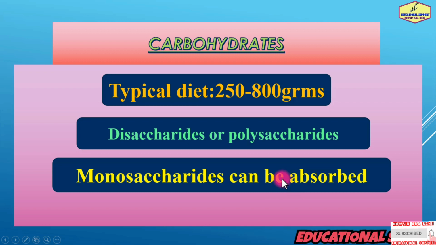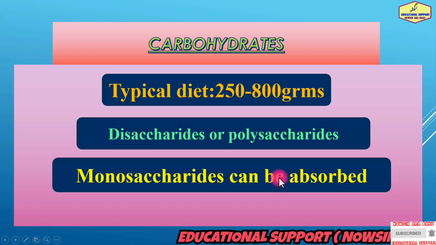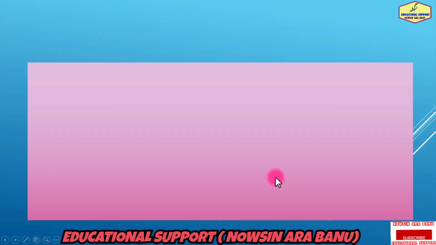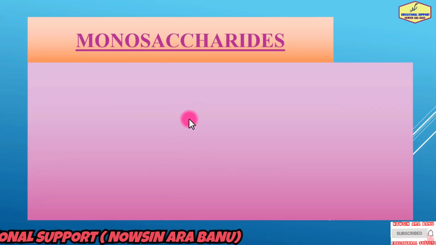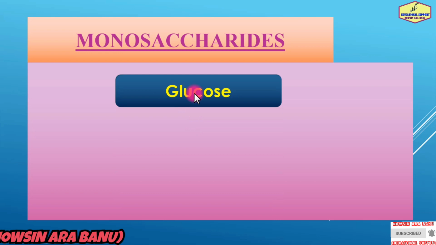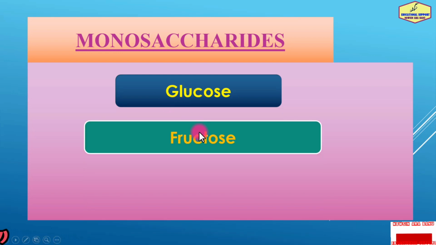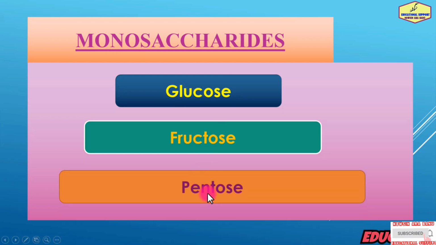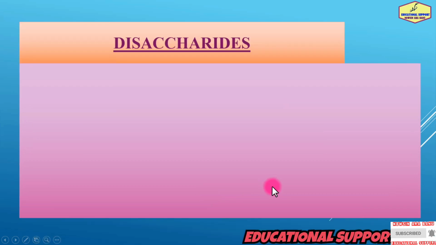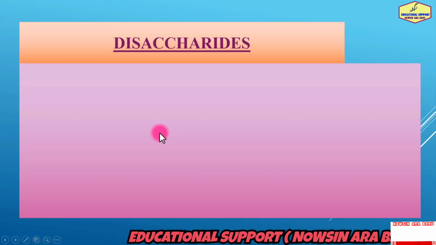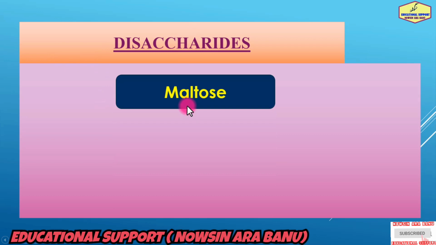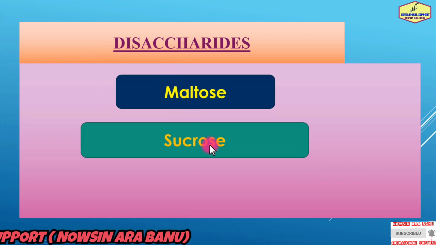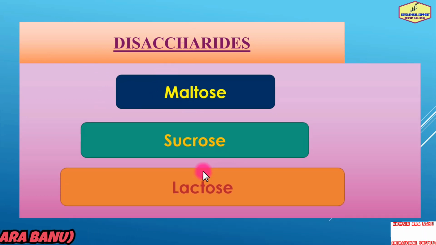Monosaccharides do not need digestion. Examples of monosaccharides are glucose, fructose and pentose. Examples of disaccharides are maltose, sucrose and lactose.